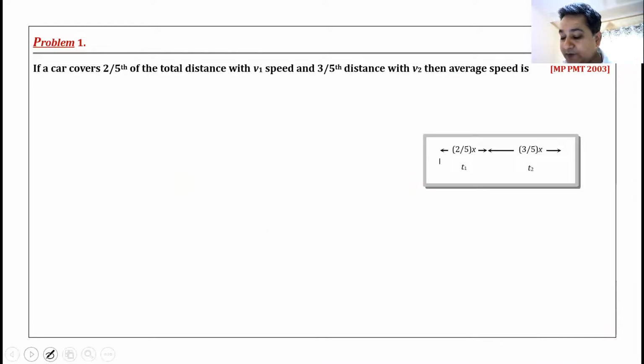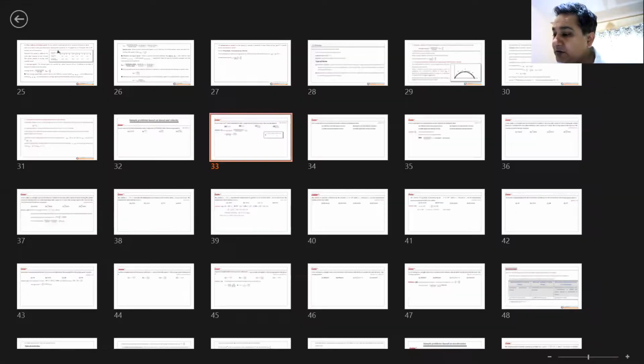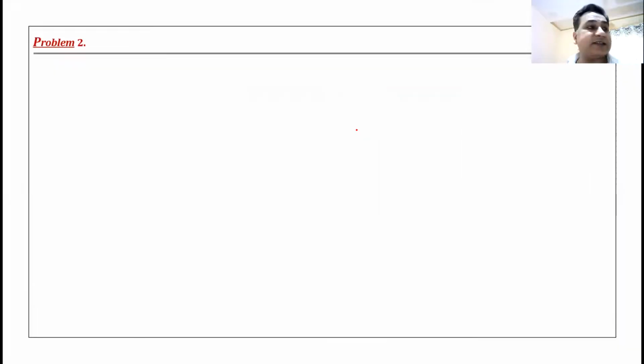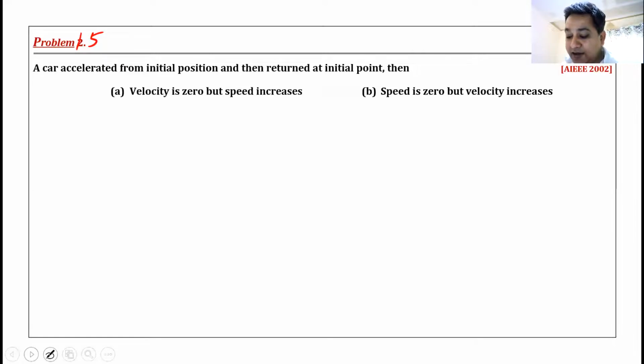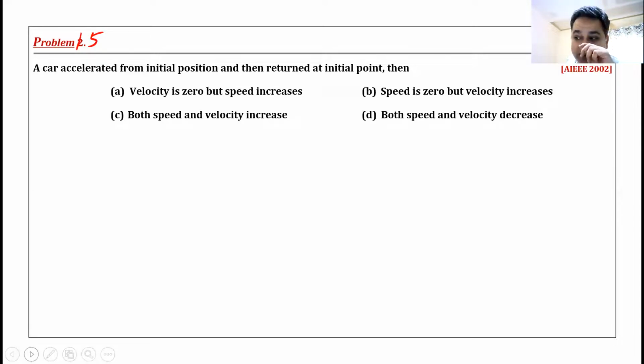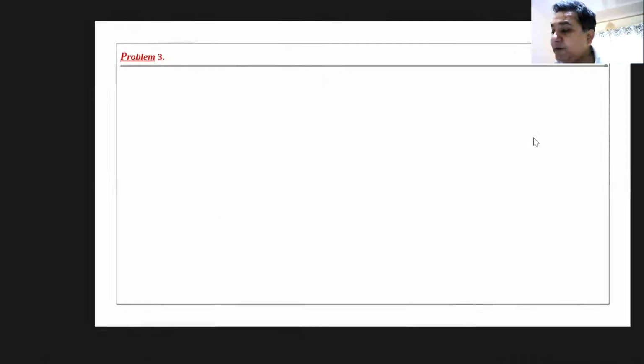This entire slide will come. Let me just take off this slide and bring this slide. This is problem number 2. I think this is in the book problem number 5. Okay, and these are the options. And you will say, sir, we have not discussed the word acceleration. So I leave this problem now. I'll move on to the next one because we have not discussed acceleration.